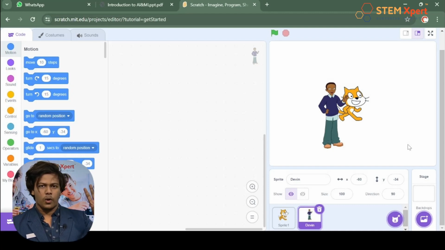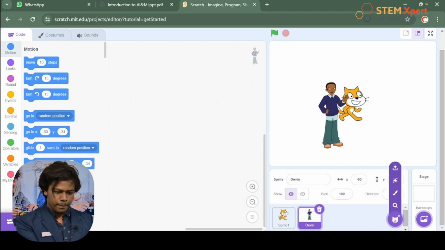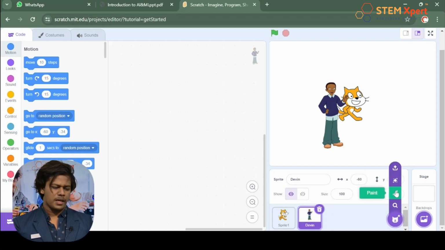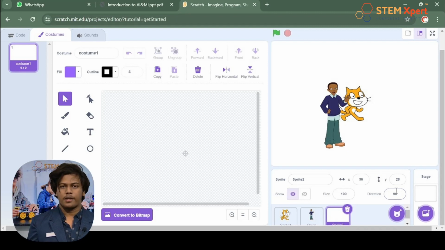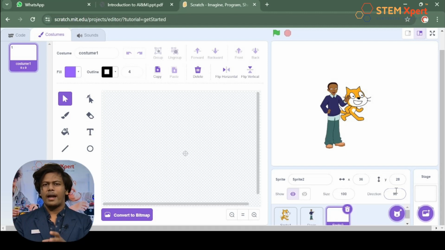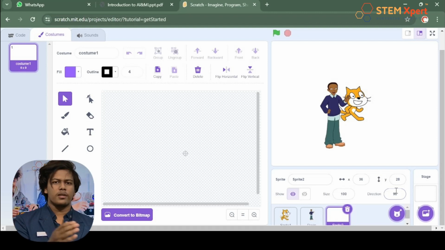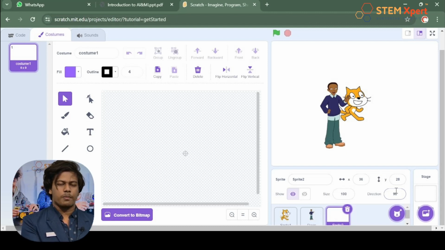Again, we have 3 more options, right? Yeah, here we go again. What about the second one? Can I read? It says Paint, which means when you click on it, something pops up, right? Which means some of you may be experts in drawing. Yeah, especially digital drawing. So if you really want to add a sprite by drawing, of course you can use this option. Over here you can see a lot of drawing options such as paint, brush and something. So yeah, you can explore it. So this is how we can add a sprite by drawing.